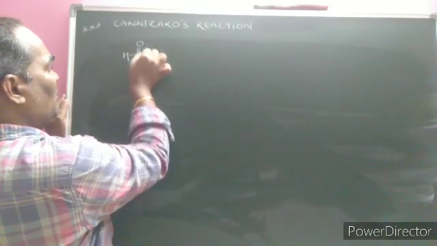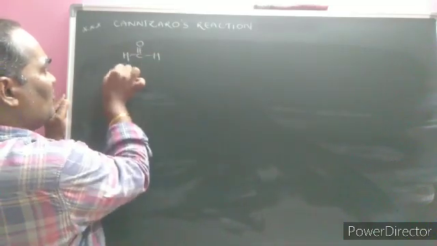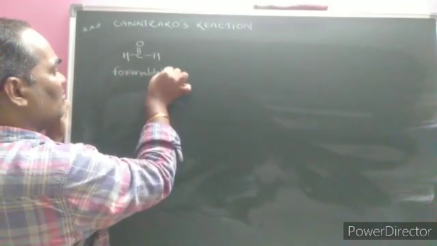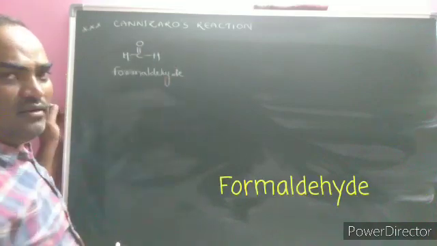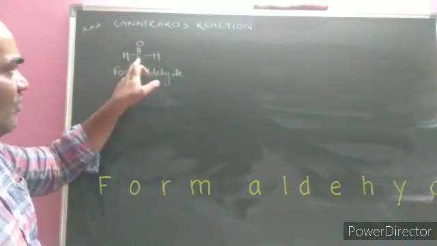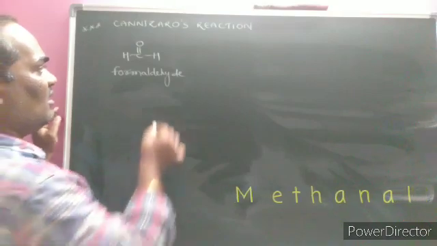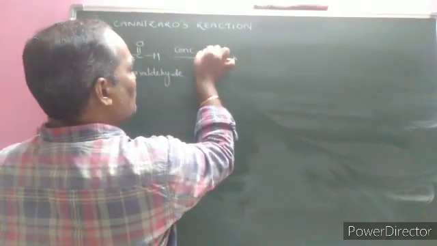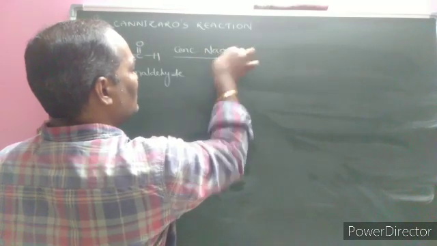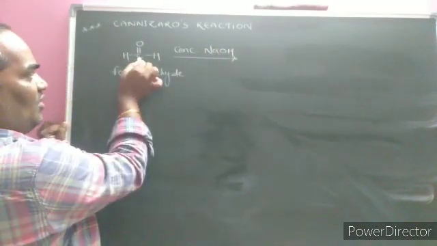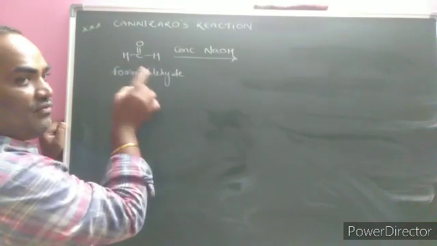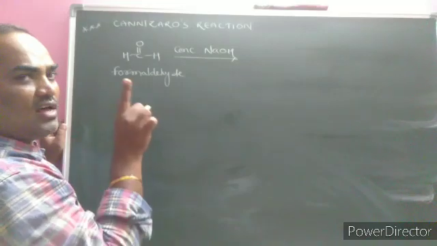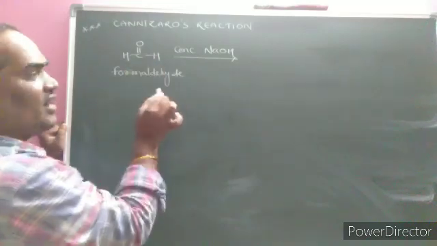HCHO, that is HC double bond O, the name of the compound is formaldehyde, the common name; the IUPAC name, with only one carbon atom, is methanol. In presence of concentrated base like sodium hydroxide. Here there is only one carbon atom, the functional group. The next carbon atom, if present, we call the alpha carbon. Alpha carbon carrying hydrogens are called alpha hydrogens, but there is no alpha hydrogen.